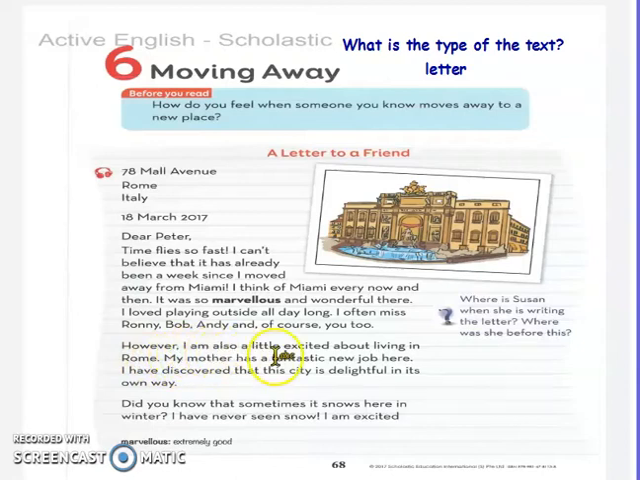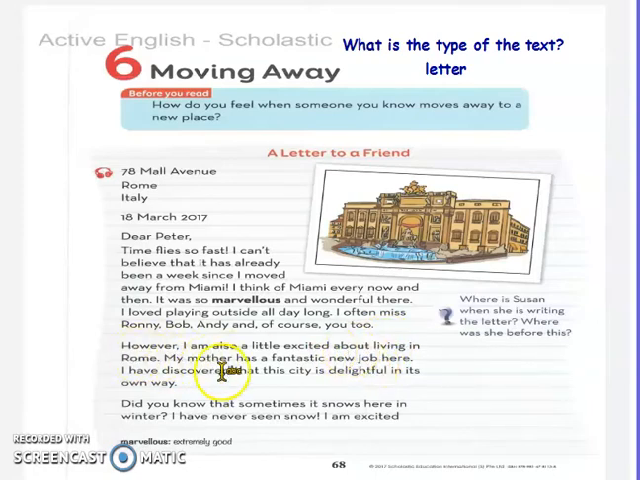However, I am also a little excited. Excited about living in Rome. My mother has a fantastic new job here. Has a fantastic new job. Her mother got a new job. New job. Where? In Rome. Excellent.